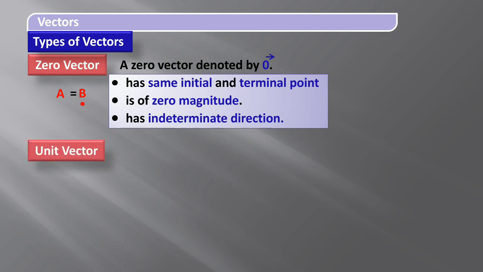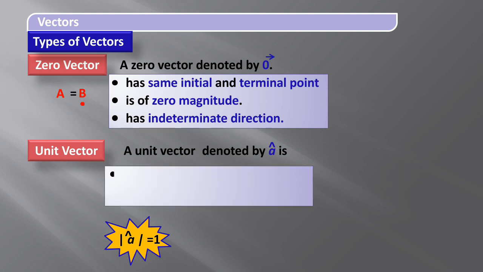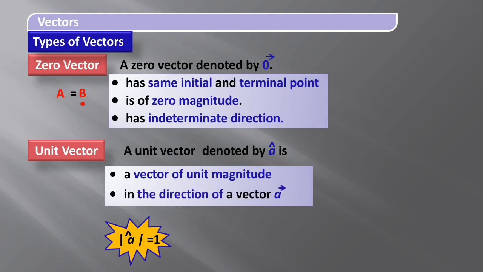Then the next one, unit vector. What do you mean by unit vector? We can represent a unit vector by using a cap in the direction of a vector. Therefore, a unit vector is of unit magnitude and in the direction of vector a. Therefore, the magnitude of a unit vector is always equal to 1. The formula for the unit vector is a cap equals vector a divided by modulus of a.